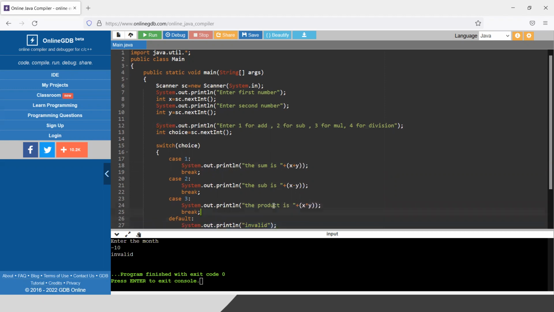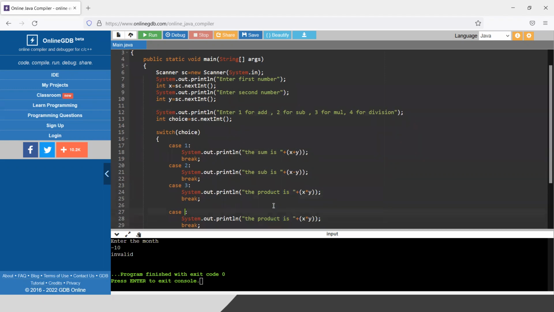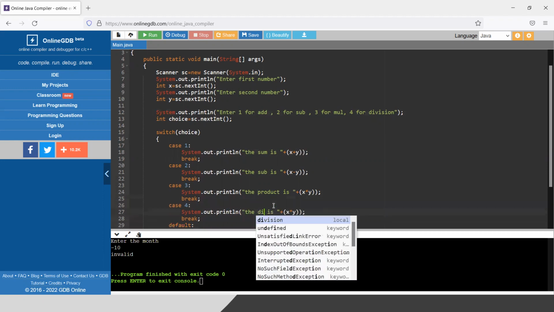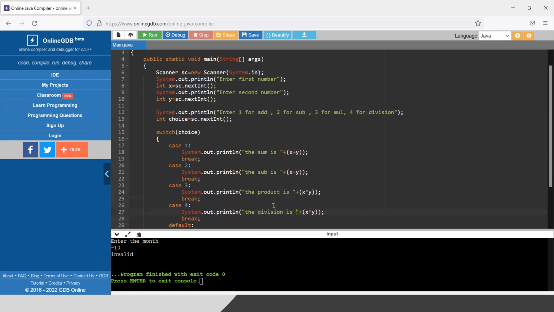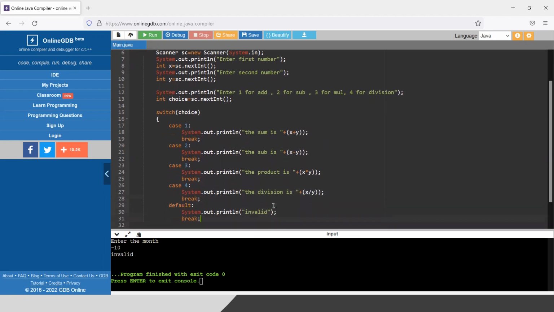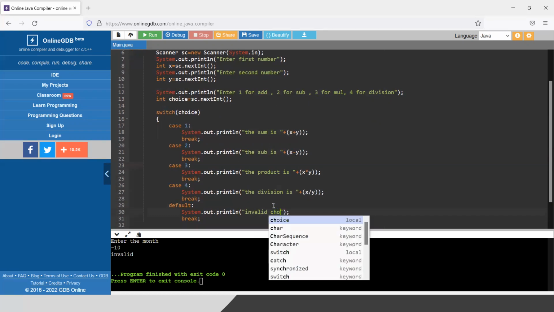And for 4, okay, we do not have any 4. So let me introduce a 4 here. So case 4, we are going to divide it. So case 4, the division is x by y. What next? In the default, I will say invalid choice.